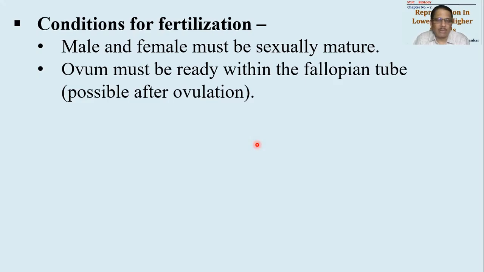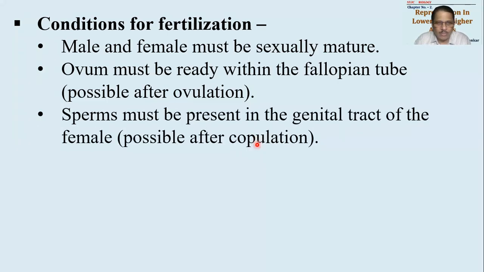Now the ovum must be ready, and that ovum must be ready in the fallopian tube. Is the ovum ready all the time? No, the ovum is not ready all the time. We have studied the menstrual cycle, and in the menstrual cycle we said that the ovum is given out from the ovary only on the 14th day. So on the 14th day, it will be tossed by the ovary and immediately picked up by the fallopian tube. And so the 14th day of the menstrual cycle will be the most suitable day for fertilization. Okay, will just the ovum do?